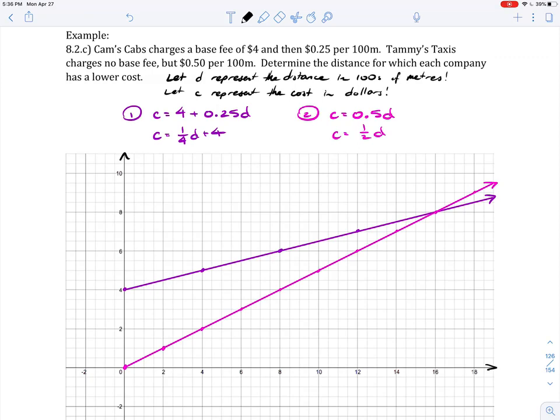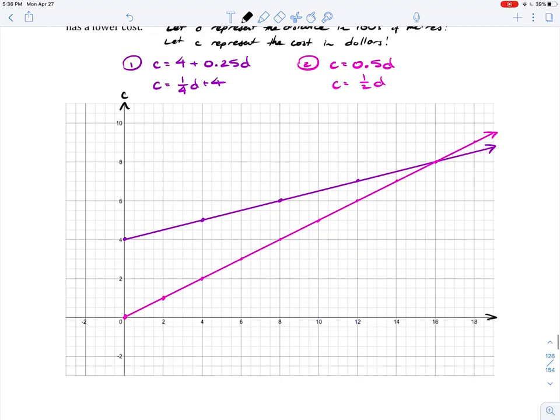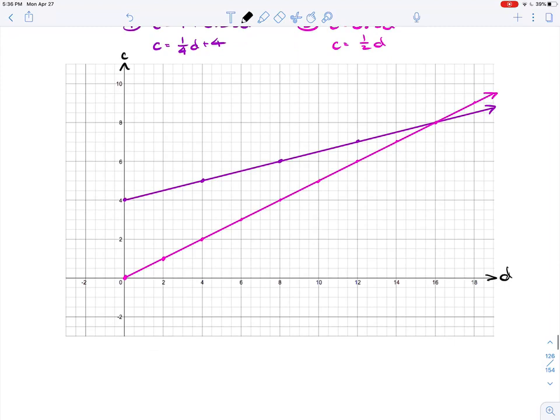But let's just be extra careful. There's one thing we want to make sure we don't forget, is whatever the heck these axes are. C is dependent on D. C must be our vertical axis. D must be our horizontal axis.